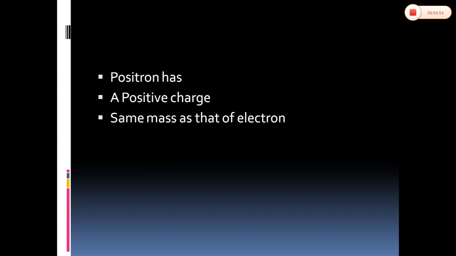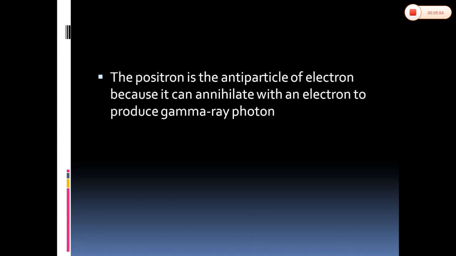What are the properties of positron? The positron possesses a positive charge. Since it is the antiparticle of electron, it possesses a positive charge, while electron possesses a negative charge. The positron has the same mass as that of electron, and it has the same spin as that of electron. The positron is the antiparticle of electron because it can annihilate with an electron to produce gamma ray photons.